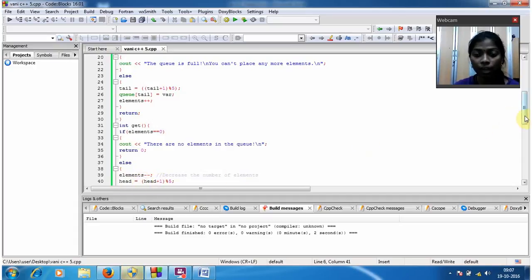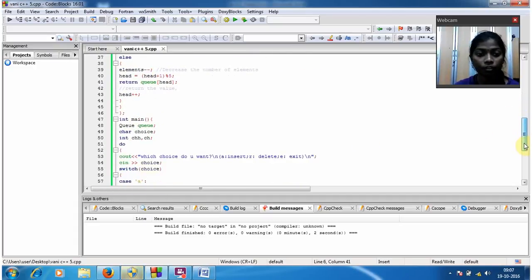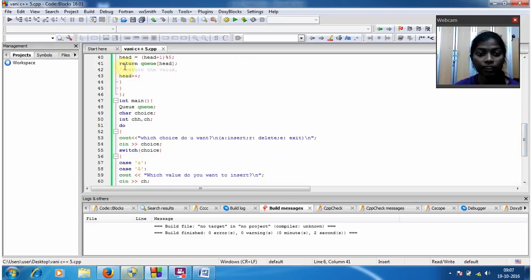It is a formula, and return q of head, because I am going to return a value.